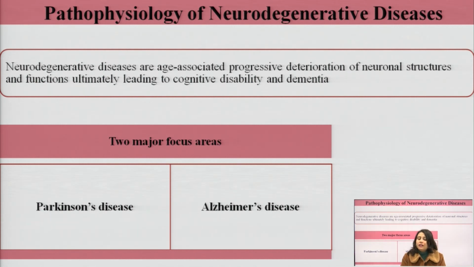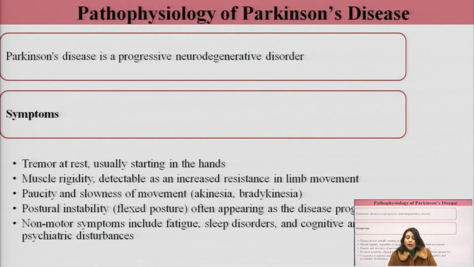So cognitive disability and dementia are the two hallmarks of the majority of neurodegenerative diseases. The neurodegenerative diseases that we will be focusing on in this lecture are Parkinson's disease and Alzheimer's disease. These are the most prevalent of all. Beginning with the pathophysiology of Parkinson's disease.